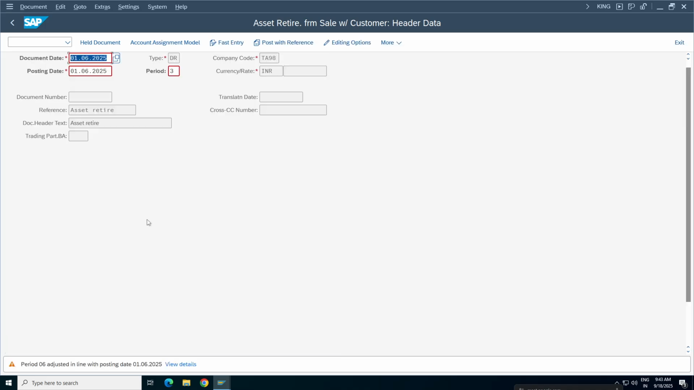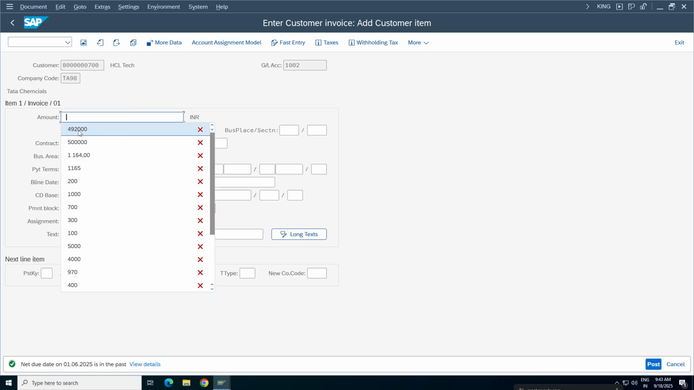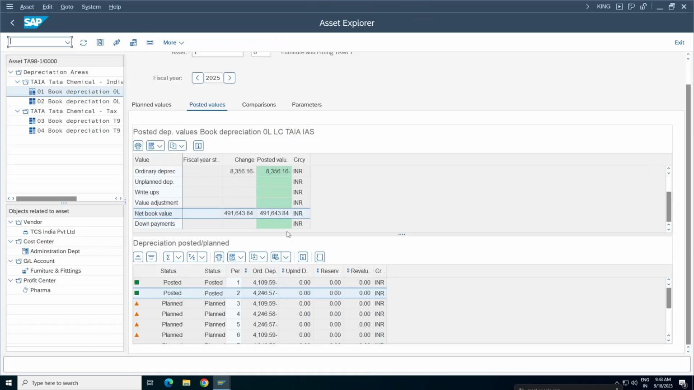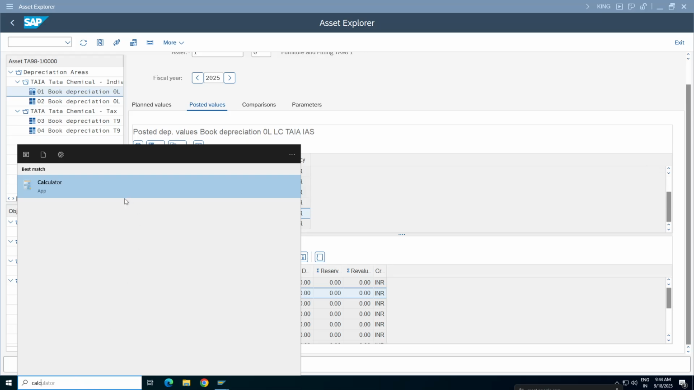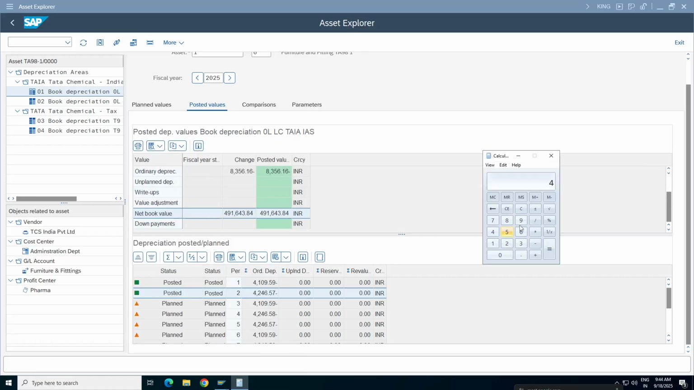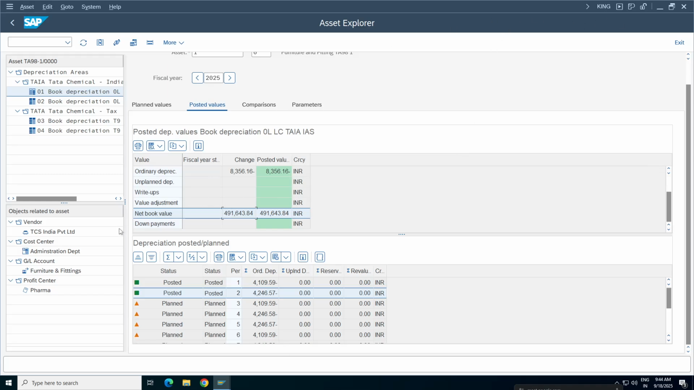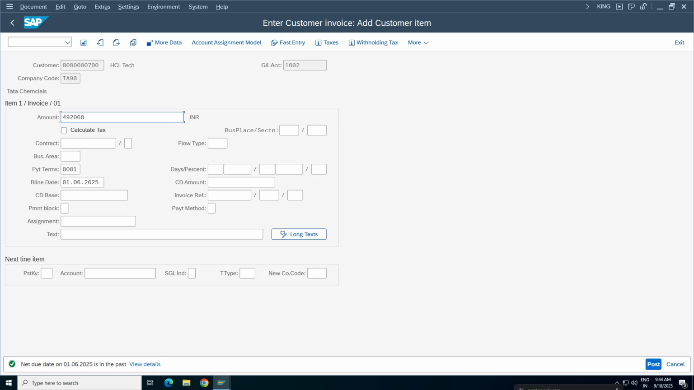Press enter, press enter. Here I am trying to sell it for 4,92,000. So Sakshi, if 4,92,000 minus 4,91,643, how much profit should you expect? Something about 400. 4,91,643.84 minus 4,92,000, so you should get a 356.16 profit. Let us see if you are getting the right value or not.